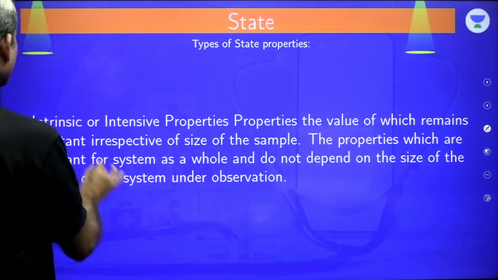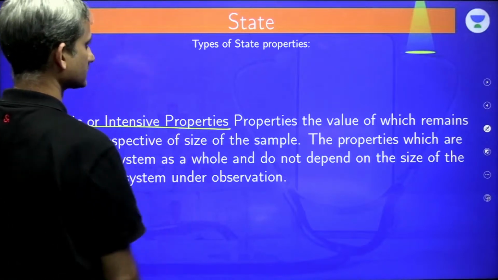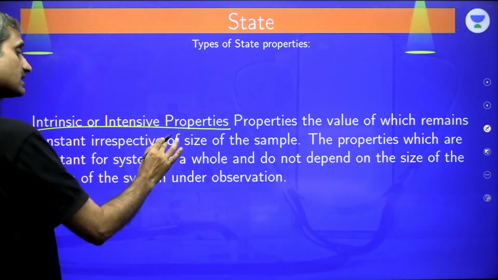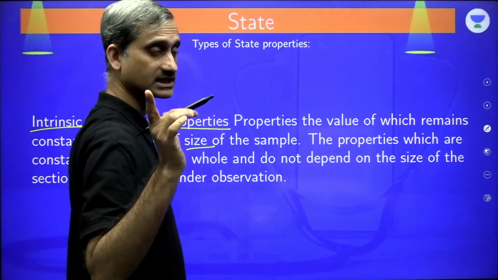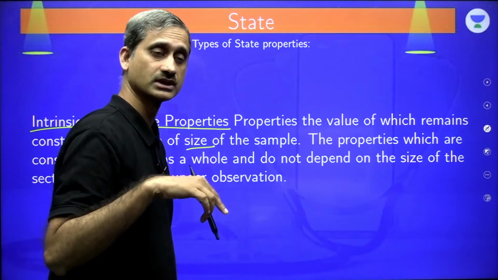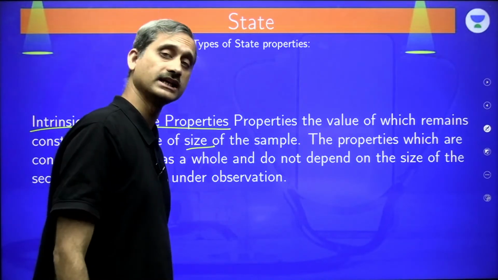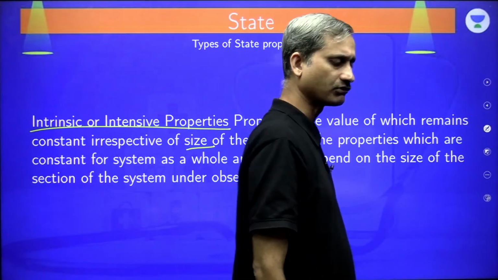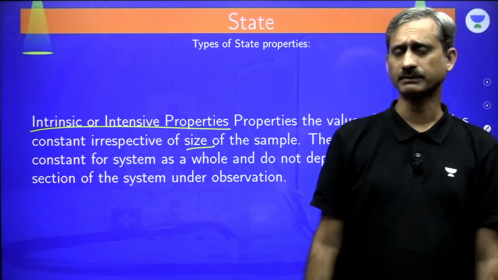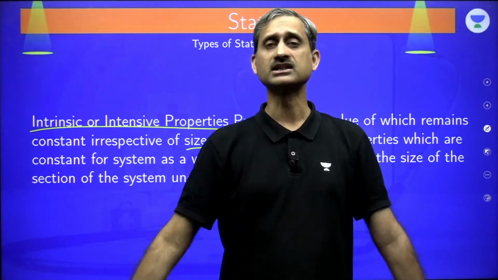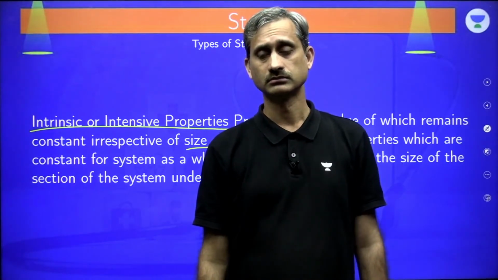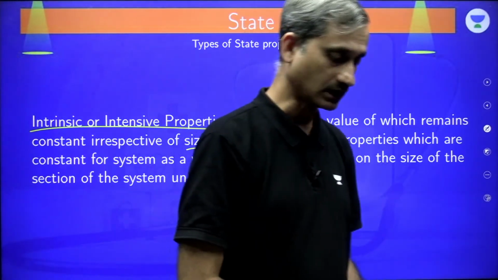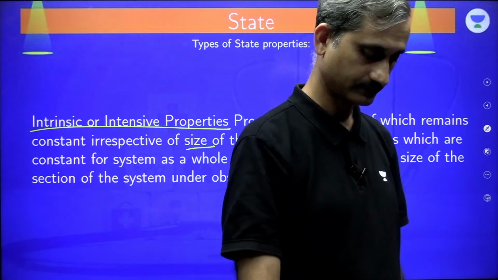And then we have intrinsic or intensive properties. The property the value of which remains constant irrespective of the size. It does not depend on the size, but it does depend on other factors. It does depend on the other intrinsic properties. Like we can talk about the density. Density is an intrinsic property, but it will depend on temperature. It will depend on pressure. Density does not depend on volume. Clear? But it depends on temperature and pressure. So it depends on other intrinsic properties.